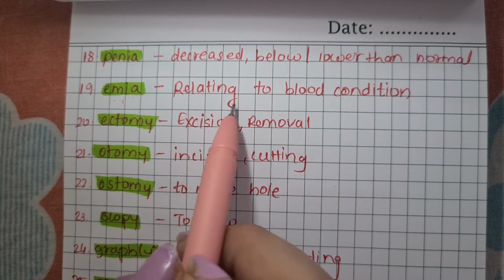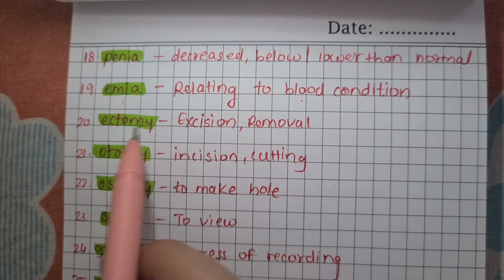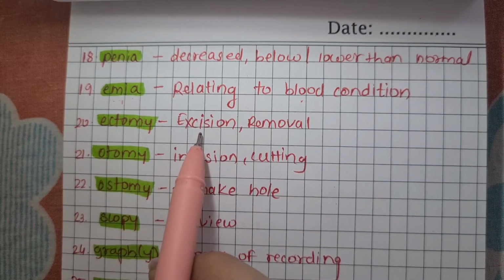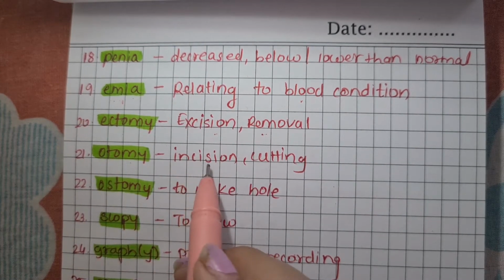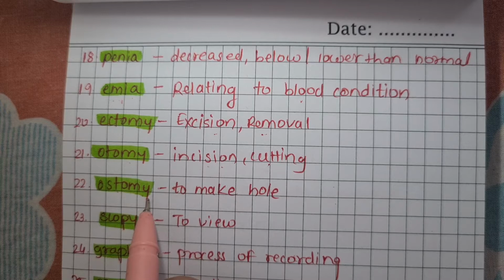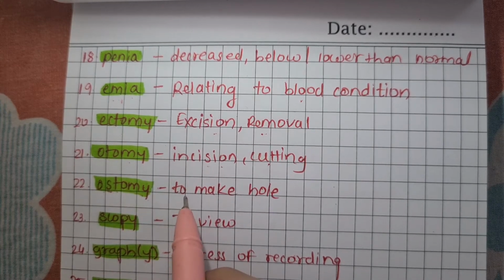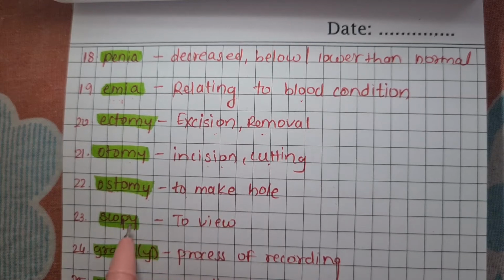Anemia, that is relating to blood condition, for example anemia. Then ectomy, that is excision or removal, for example appendectomy. Otomy, that is incision or cutting, for example tracheotomy. Ostomy, that is to make a hole, for example colostomy.